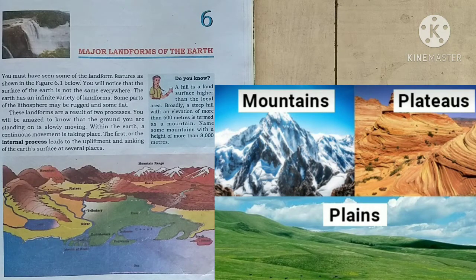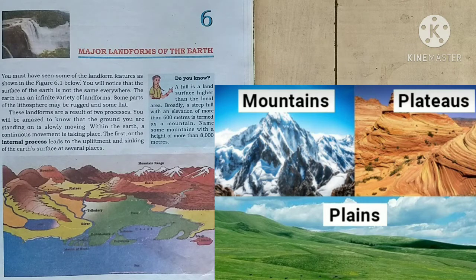Class 6. Today, we will be discussing the geography chapter, Major Landforms of the Earth. You must have seen some of the landform features as shown in figure number 6.1 below. You will notice that the surface of the earth is not the same everywhere. The earth has an infinite variety of landforms. Some parts of the lithosphere may be rugged and some flat.